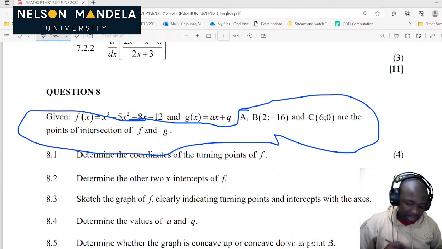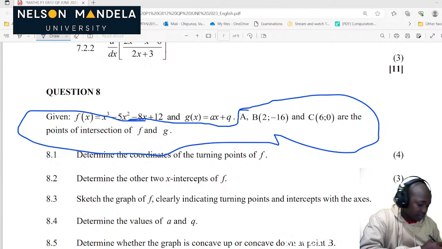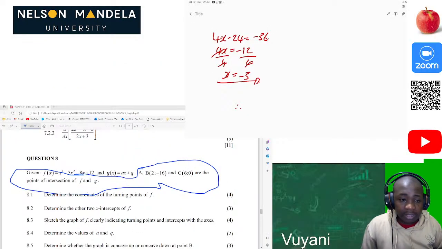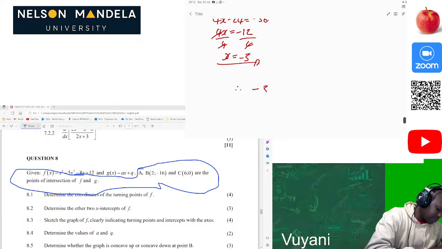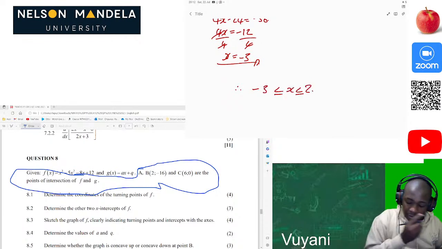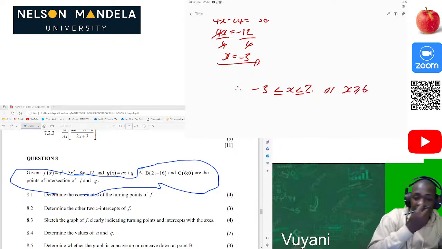Our x value is equal to negative 3. So now we know what's going on from that point. So then therefore, there we can literally see that, oh, okay, this is how everything is going to go. This is going to be between negative 3 less than x less than or equal to 2, or when x is greater or equal to 6. That's why it's 6 marks.